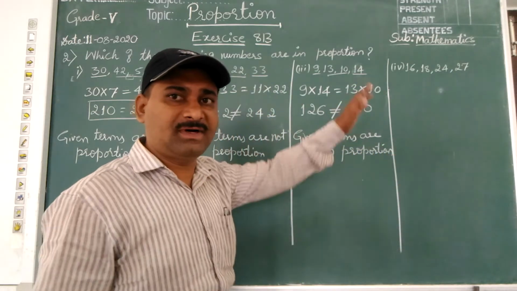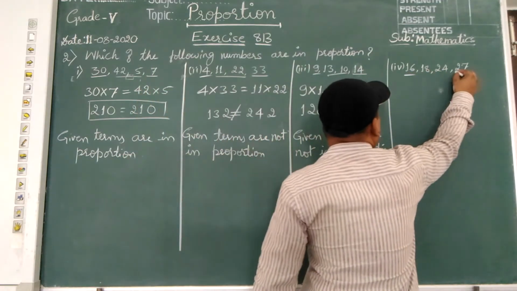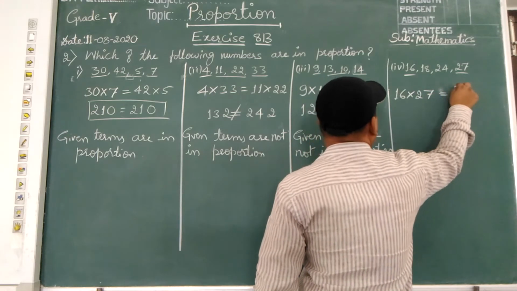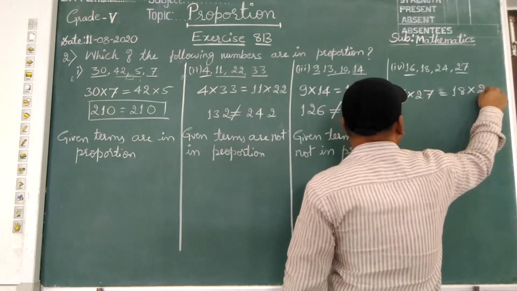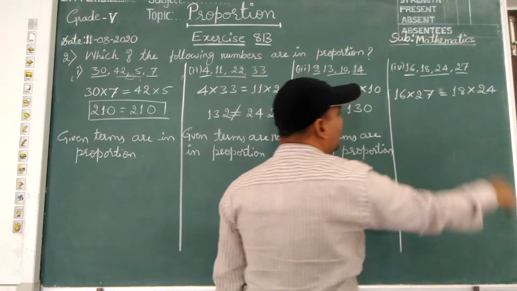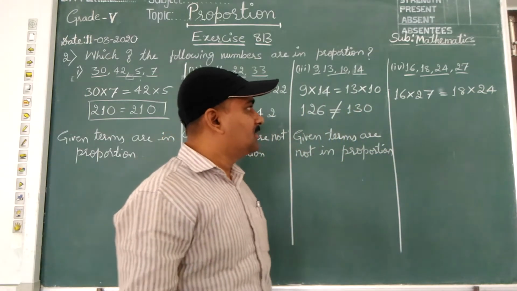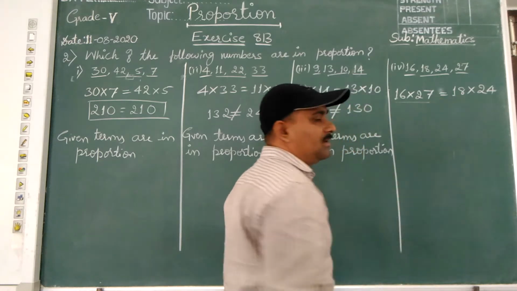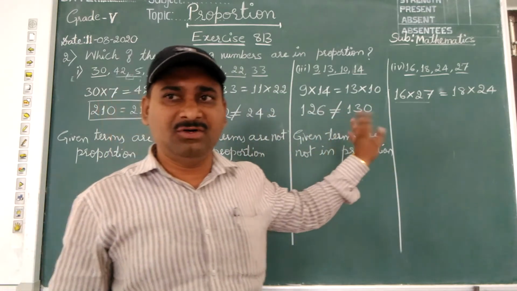Let us check the fourth one. Product of extremes 16 into 27 equal to product of middle terms, so 27 into 16. Children, this also I will not do the multiplication.